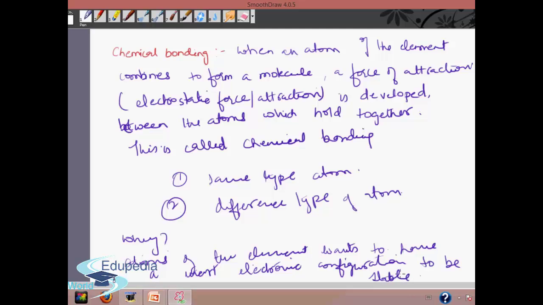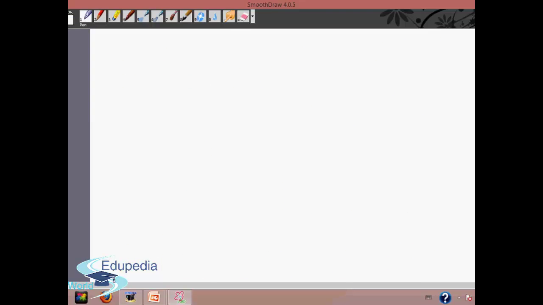This is the basic reason why all the atoms of the elements want chemical bonding. When the outermost shell of an element is filled by 8 electrons, it is called an inert or noble gas configuration. We'll be understanding this in future slides. So what are the types of chemical bonding?